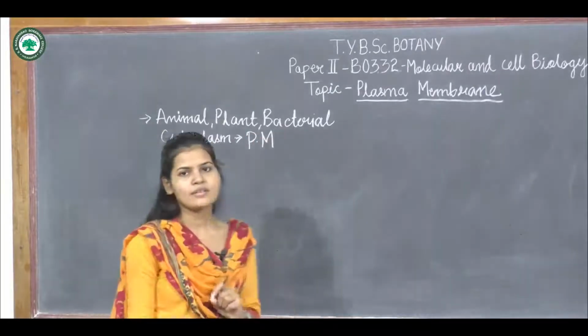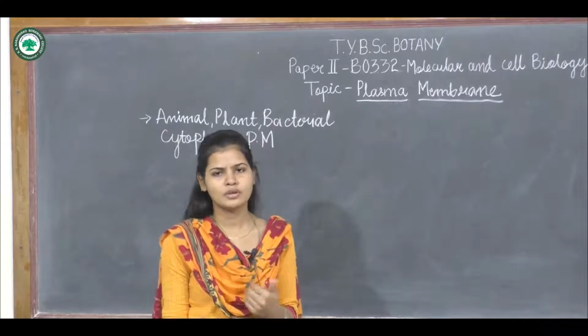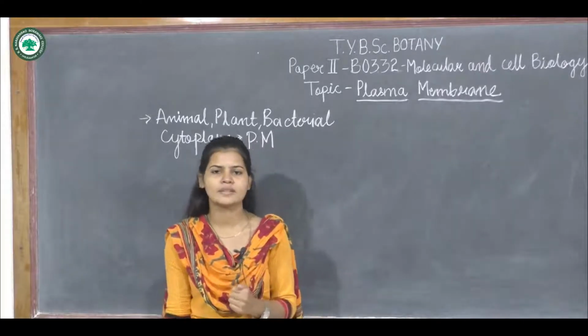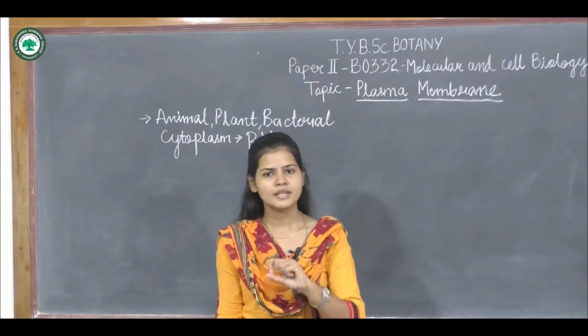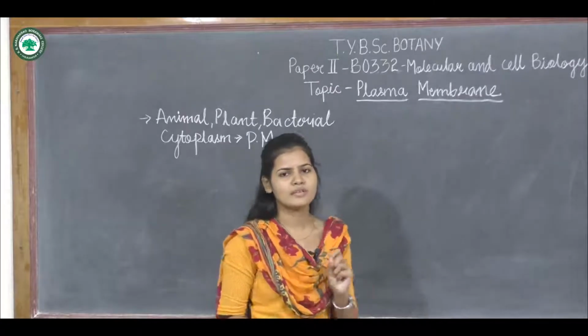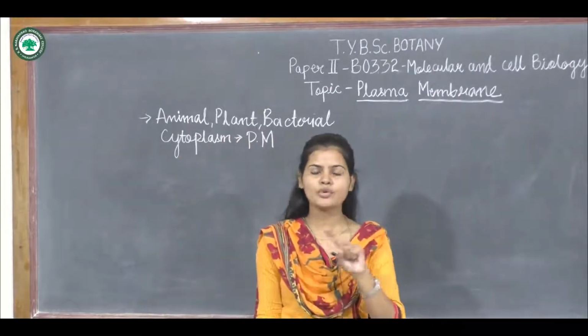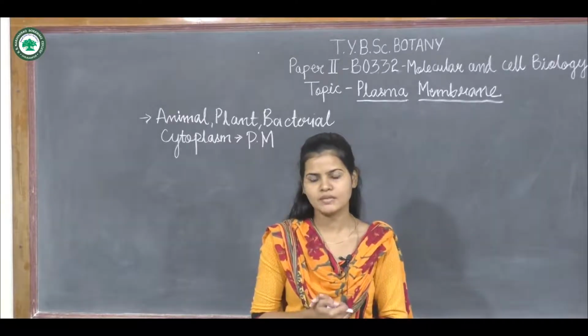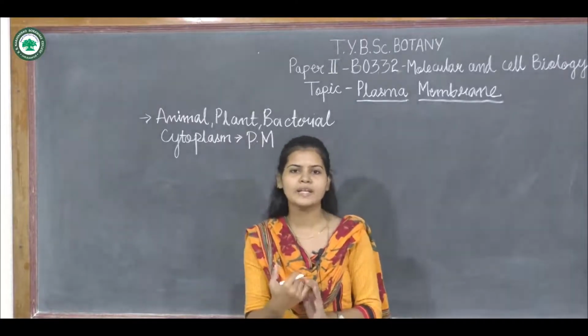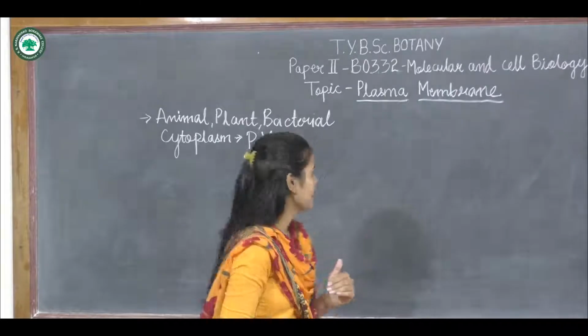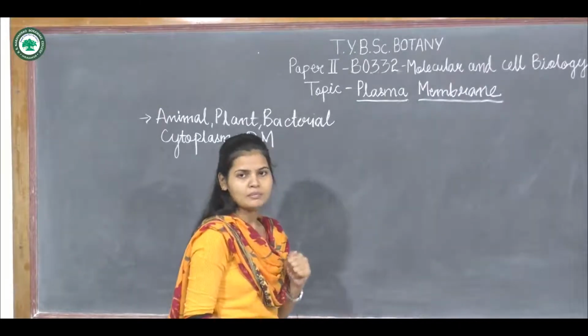Now, in case of the plant, as we have already discussed in our earlier lecture, the plant cell is surrounded by the outer wall, the cell wall. So in case of the plant cell, the outermost layer will be the cell wall, and inside of the cell wall, there is a presence of a plasma membrane.